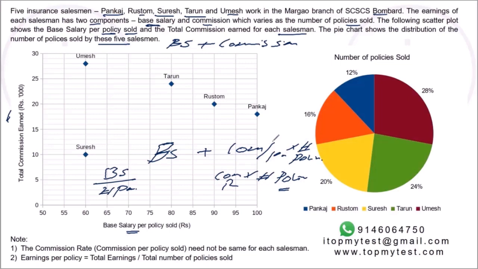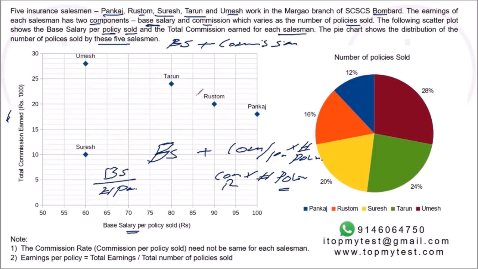So the variable component is given as a total, and the fixed component is given as a per unit price. It's usually the other way around. You are given a fixed cost and a variable component to it. Whereas here, the fixed value is put up as a per unit price, and the variable component is put as a cumulative amount. So that is something which we need to work out.